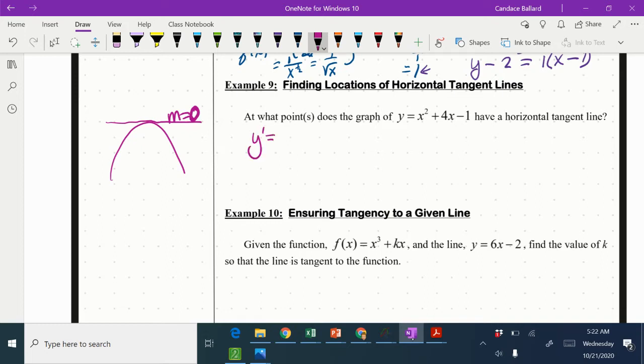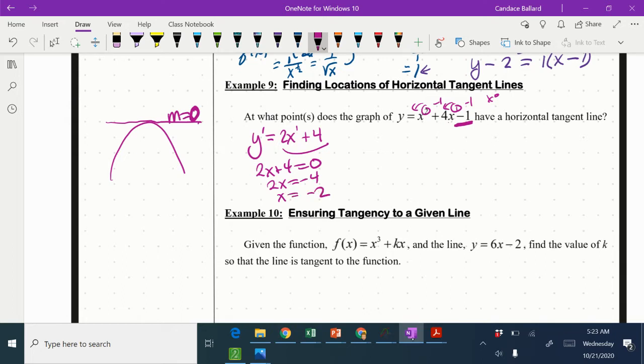So y prime equals, I'm going to bring the 2 in front, so I've got 2x, subtracting 1 off the exponent, so to the first power. And then I'm going to bring the invisible 1 in front, so 1 times 4 is 4. Subtract 1 off the exponent, and I get x to the 0 power, which is just 1. And then the derivative of this number would be 0, so I'm not going to write that down. I am going to set this equal to 0. So 2x plus 4 equals 0, because the slope of a horizontal is equal to 0, and I just got the slope. I'm going to solve that for x. So 2x equals -4, x equals -2.